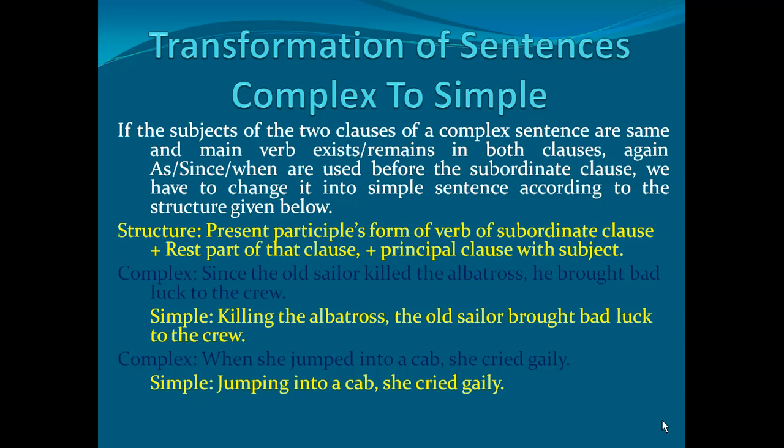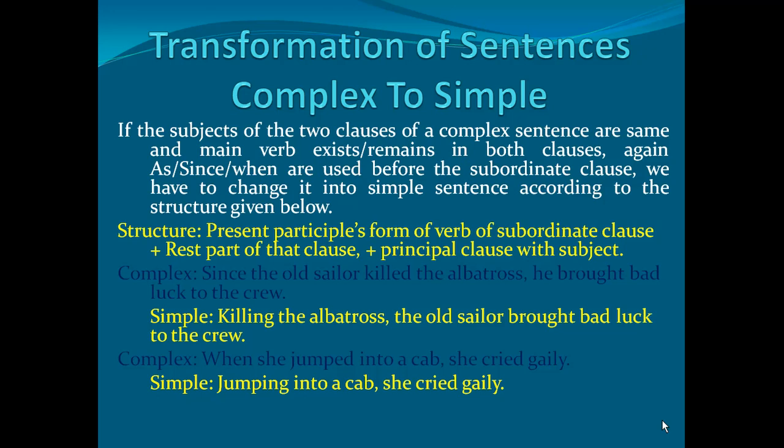Okay? What is our structure? In our structure, at first, I have used the present participle form of the verb of the subordinate clause. Then the rest part of that clause, that means the subordinate clause, comma, then the principal clause with subject.